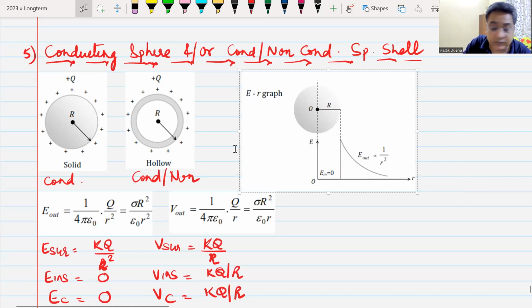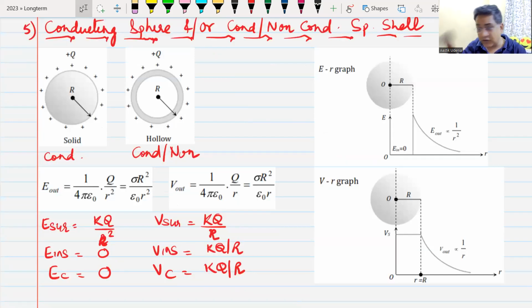Pakka, sir. Now I have shown you both the graphs. One of these graphs came in one of the sessions here, between V and R, this one. You can see E inside is 0, but potential is not 0. Potential is constant. Do we see this red line? Constant potential. Potential is not 0, but here electric field is 0. Do you see this?